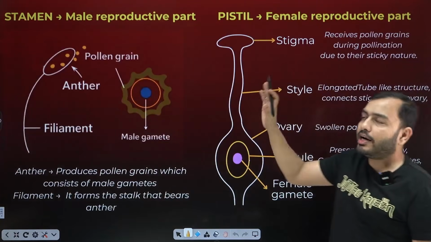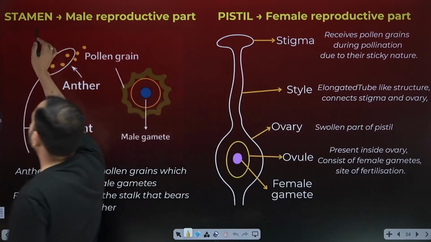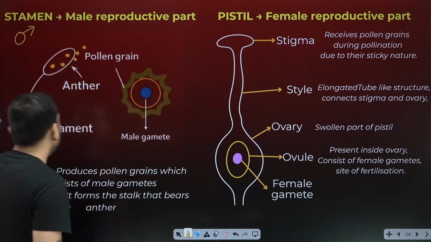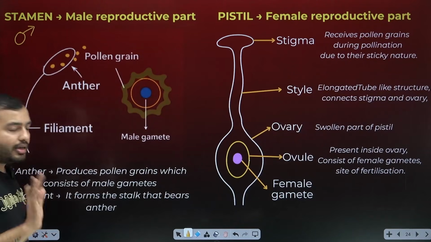Now we will understand the male reproductive part and the female reproductive part properly. We call the male reproductive part the stamen. The symbol will be this. There is a stick which we call filament. Its job is to hold it, nothing else.